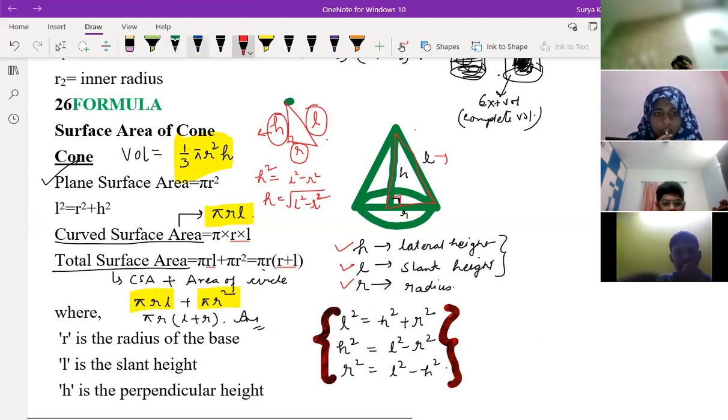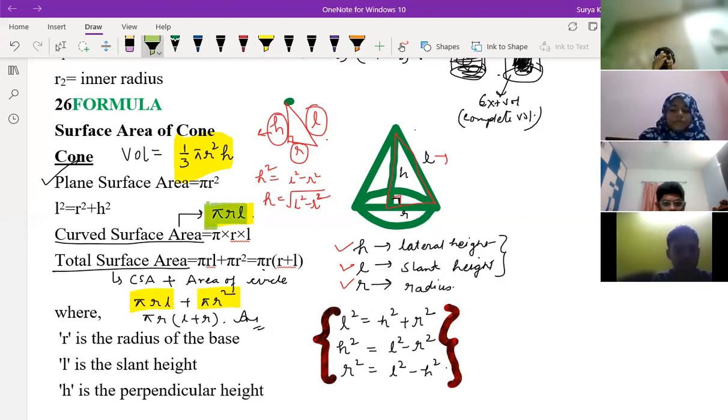And one more thing here, you have two formulas: pi r L for the curved surface area, and for total surface area, pi r L plus pi r square.